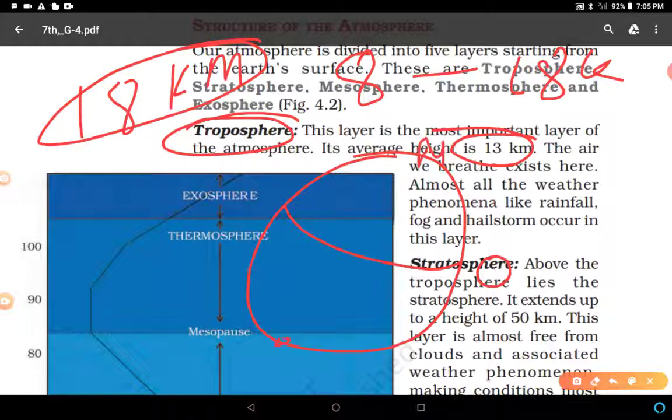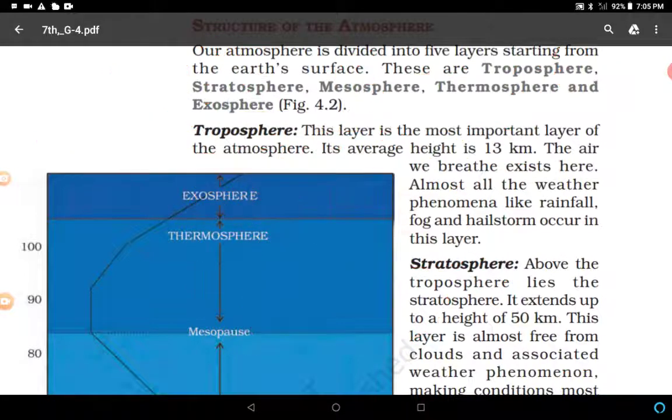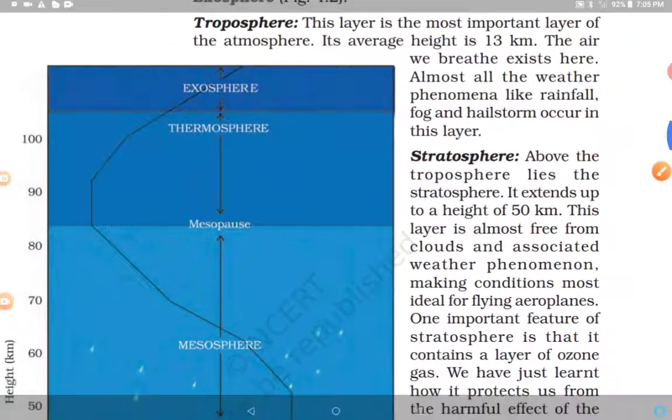On the polar region, its height is only 8 kilometer, and at the equator 18 kilometer. Clear? So thickness varies from 8 kilometer at the poles to 18 kilometer at the equator. This thing you have to remember.